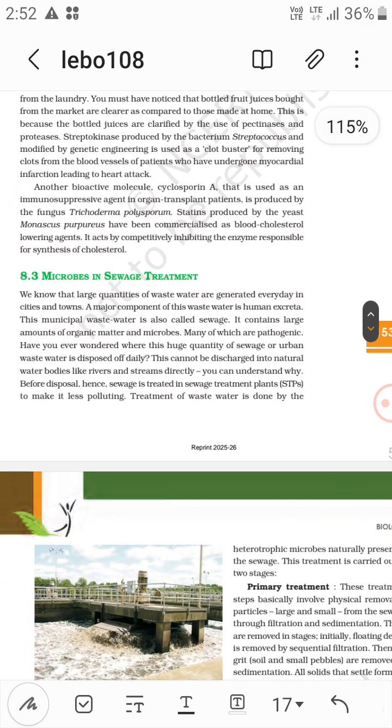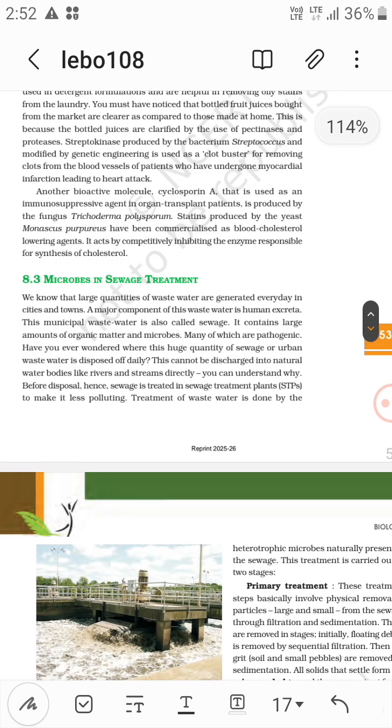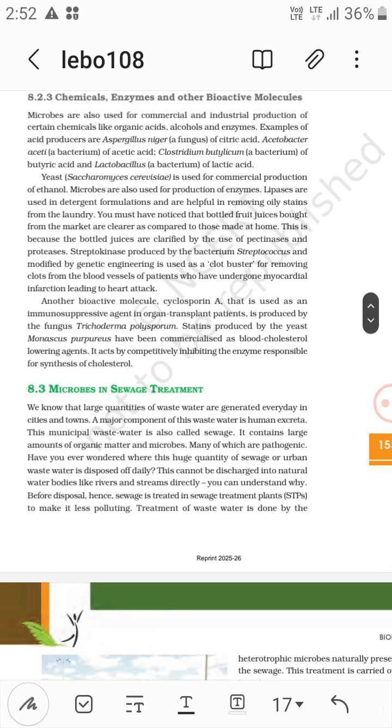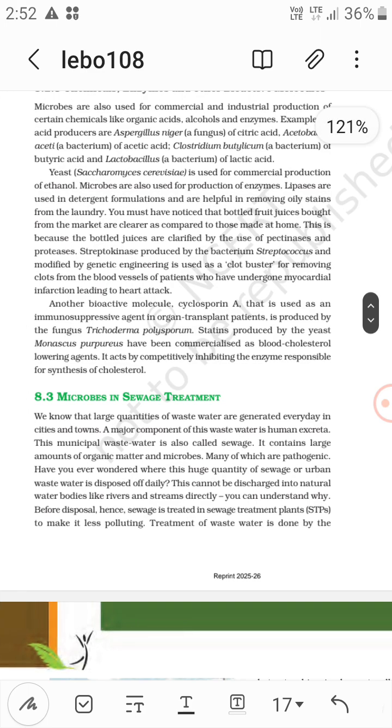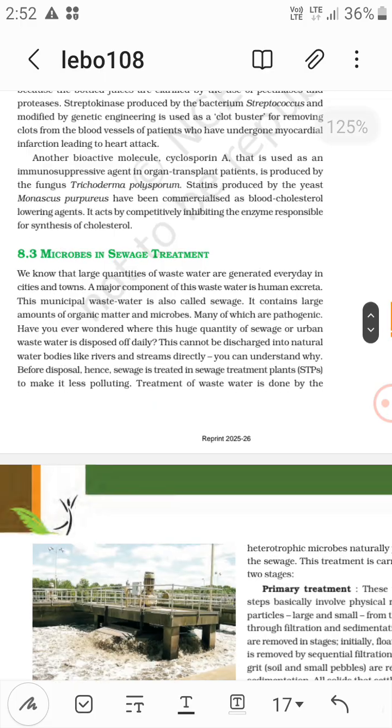So microbes in sewage treatment, right? Cyclosporin A, that is Trichoderma polysporum, and Monascus purpureus, that is statins. So microbes in sewage treatment.